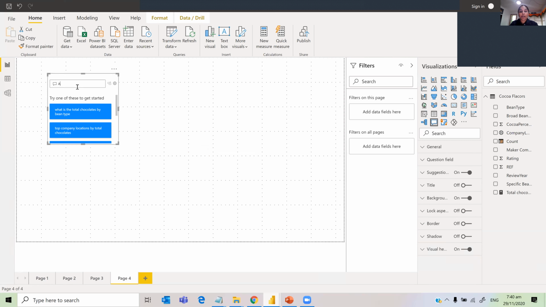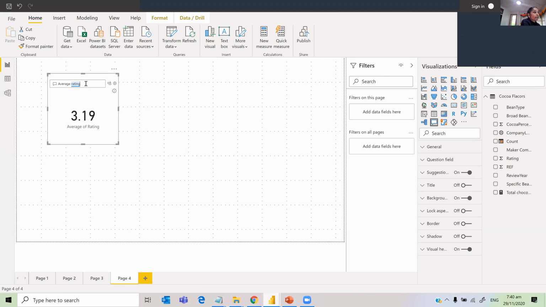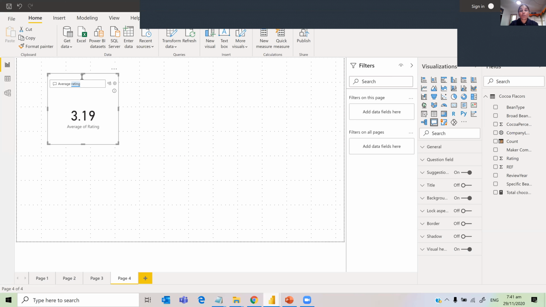So what I'll say is average rating. Okay, it's suggesting average rating. As soon as you choose average rating, it gives you 3.19. So our question is average rating by cocoa percentage.